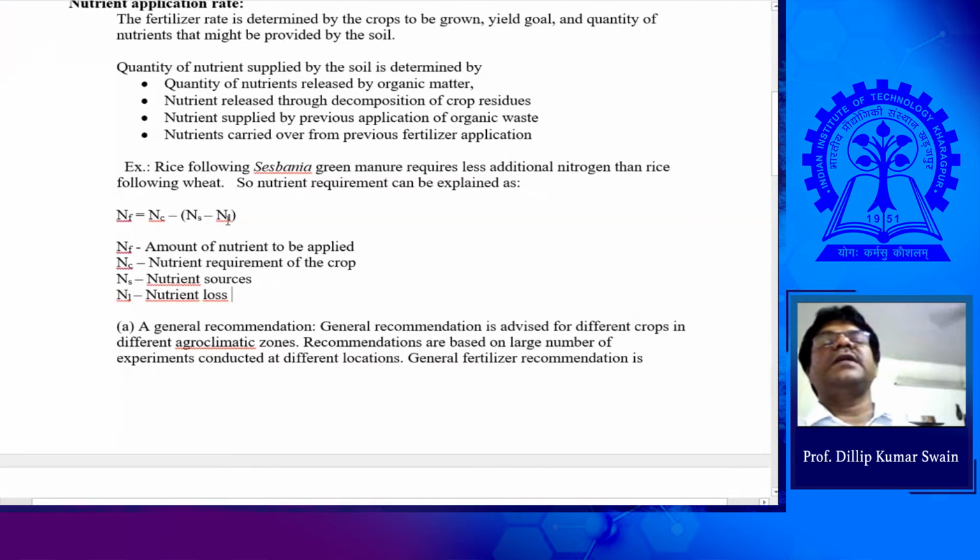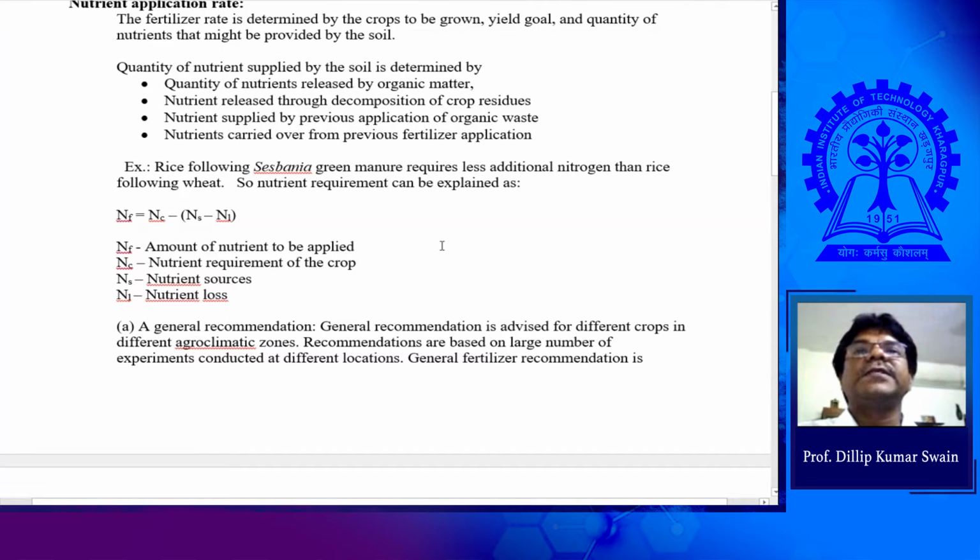The loss is regulated by your application technique, the method of application, how you are applying. If you are broadcasting, the loss will be very high. If you are going for placement using specific tillage implements or a fertilizer applicator, the loss will be less. And if you are applying through drip irrigation, very close to the plant in very small amounts, the loss will also be very small. So depending upon the application technique, the amount of fertilizer to be recommended can be calculated.